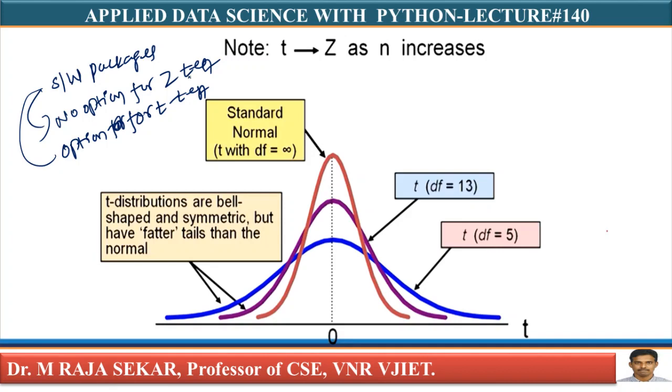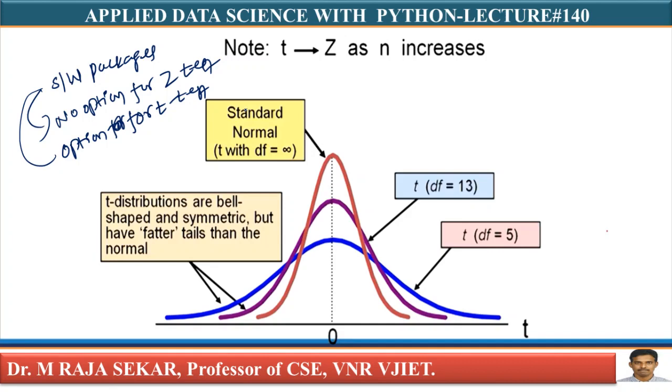I will repeat this point again: when the sample size increases, the degrees of freedom increase, and the behavior of the Z distribution and t distribution are the same.